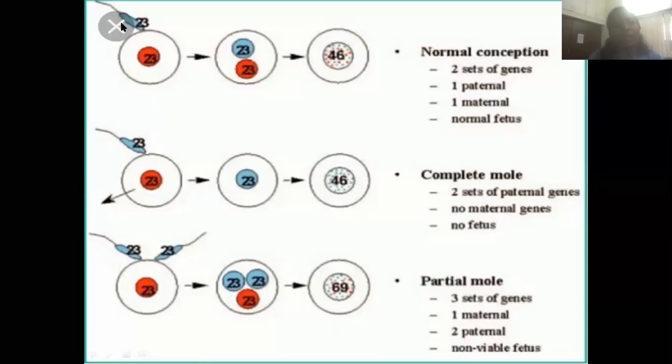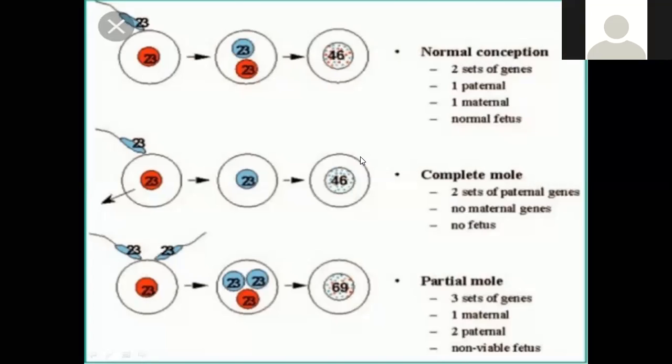There are 23 chromosomes in the sperm and 23 chromosomes from the ovum, and there is a union, that is 23 plus 23, 46, that takes place. There are two sets of genes, one from the paternal, one from the maternal, and whatever the product of conception, it is going to develop into a normal fetus.